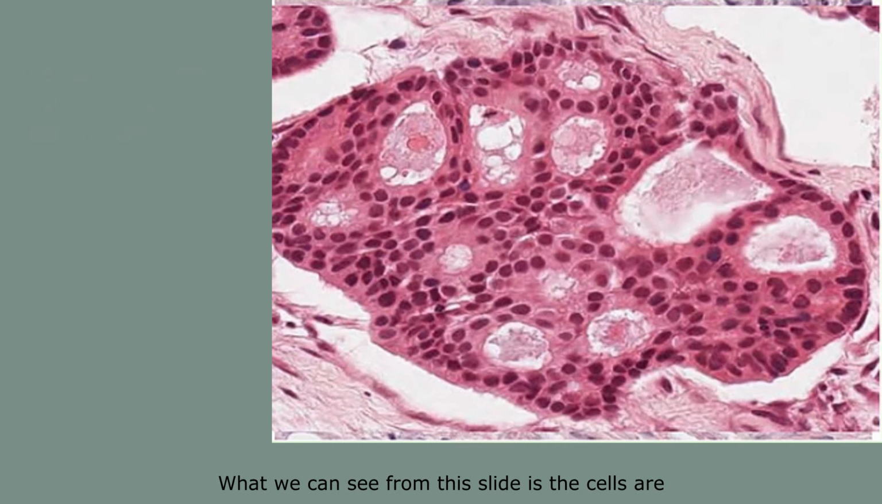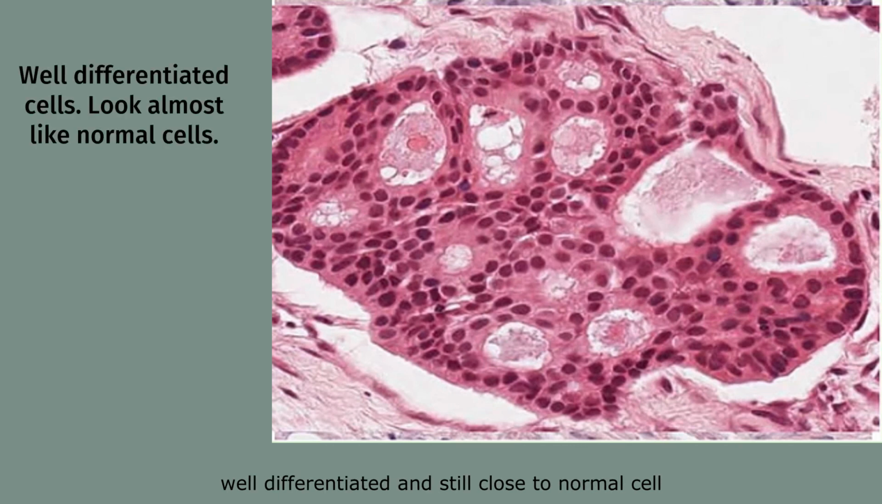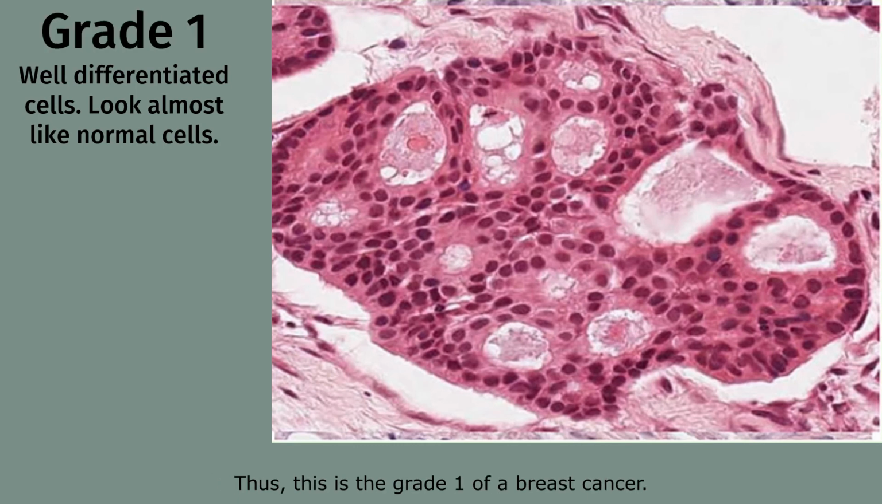What can be seen from this slide is the cells are well differentiated and still close to normal cells, but there is still little variation in size and shape. The tubules are still clearly seen. The cells also still have a good border. The nucleus has dispersed chromatin and no prominent nucleoli. The mitotic figures cannot be seen in this slide, thus this is a grade 1 breast cancer.